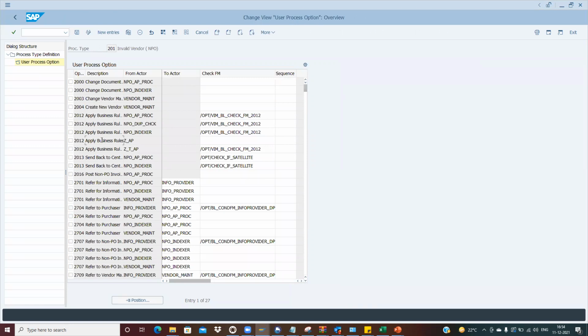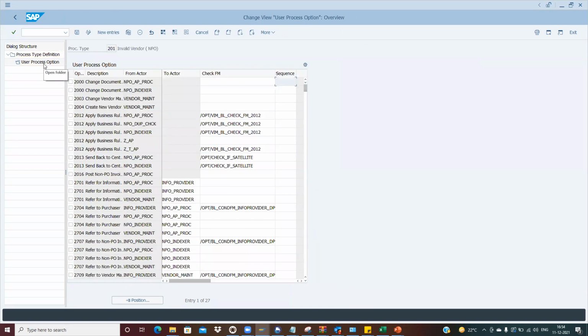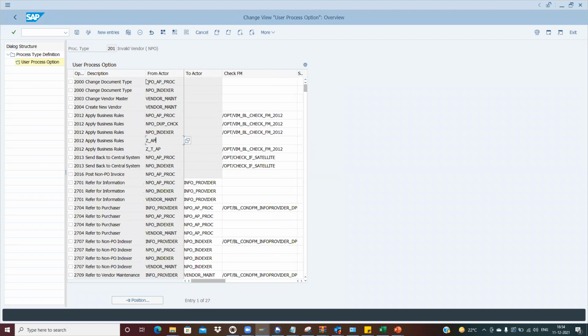If you see, there is one from actor Z underscore AP, and this is my initial actor. For 201, my initial actor is Z underscore AP. In my user process option, when I went inside, I can see there is only from actor Z underscore AP, which is assigned to 201. That's the reason you're saying only one. Understood, right?